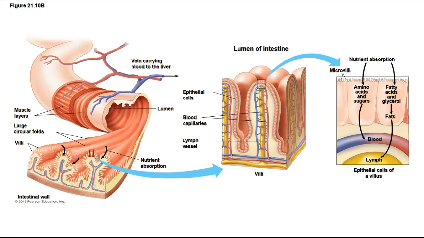The blood absorbs the water-soluble things like proteins and carbohydrates, and the lymphatic vessel absorbs the lipid-soluble things like the fat molecules. If you look even closer at the cells that form the outer part of the villus, you'll see that the surfaces of those cells on the outside even have microvilli, increasing the surface area even more. So the more surface area you can have in that small intestine, the greater the speed and efficiency with which your nutrients can be absorbed, because more surface area means you can absorb more food more quickly.